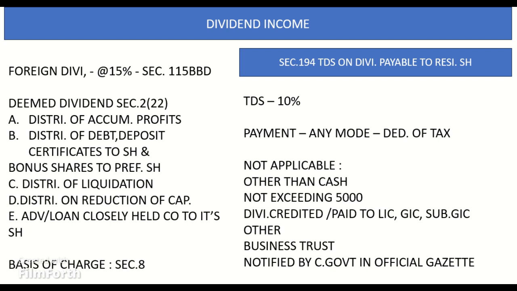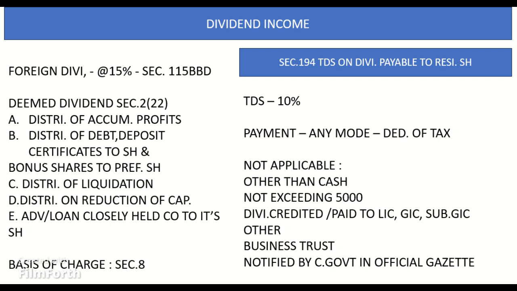Deemed dividend under Section 2(22)(e). Payment of advance or loan to a shareholder or a concern, as the case may be, which is deemed as dividend under Section 2(22)(e), will be the income of the previous year in which it is so paid. Interim dividend would be deemed to be the income of the previous year in which such dividend is unconditionally made available by the company to the members who are entitled to it.